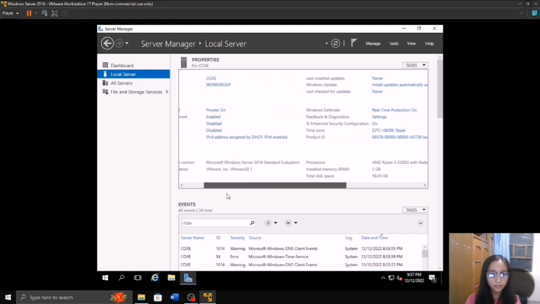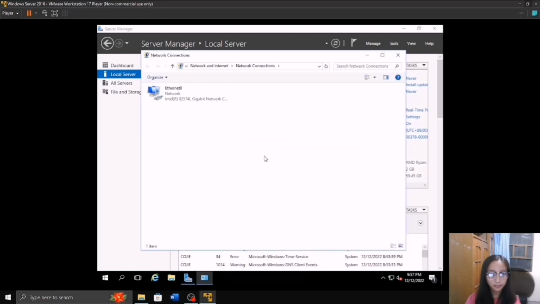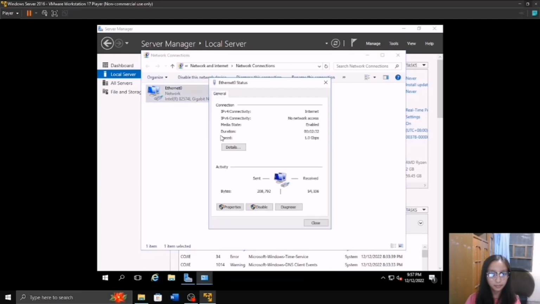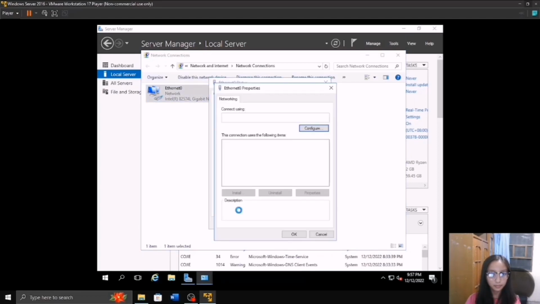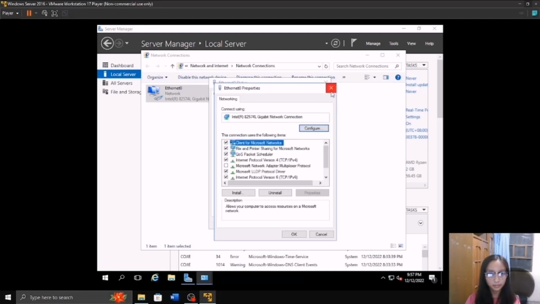And for the most important one, we're gonna change our IP address. Just click properties, then click the internet protocol.